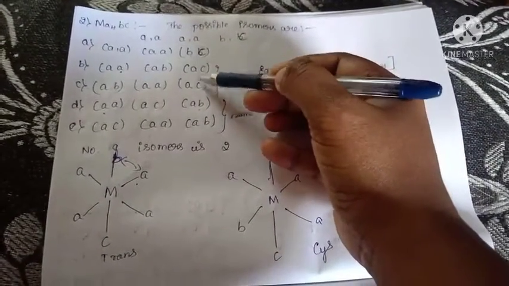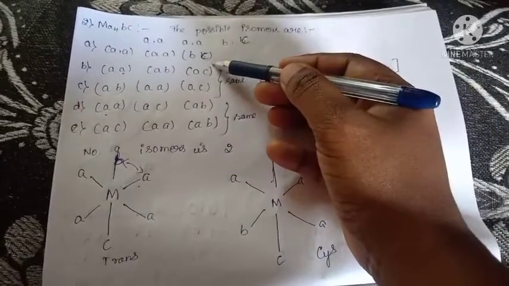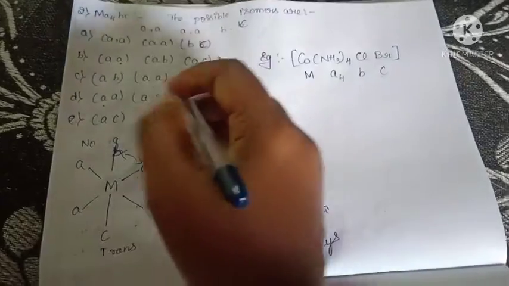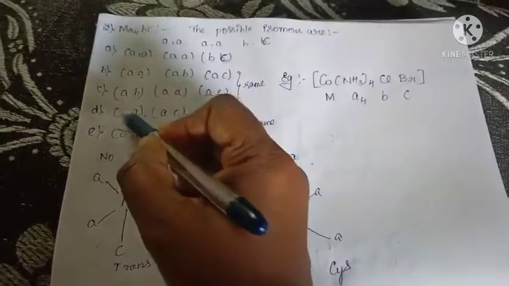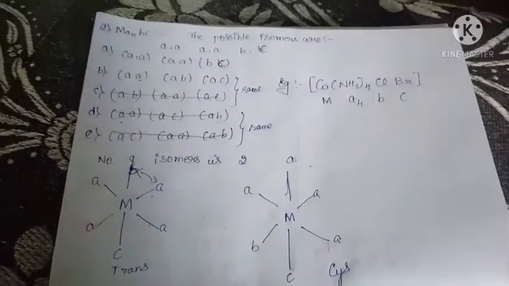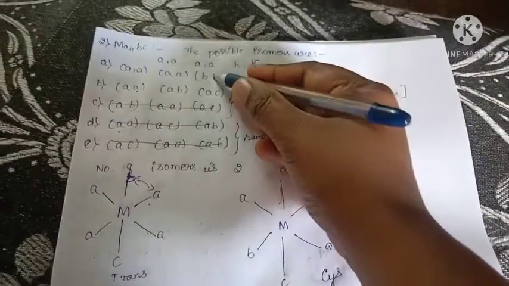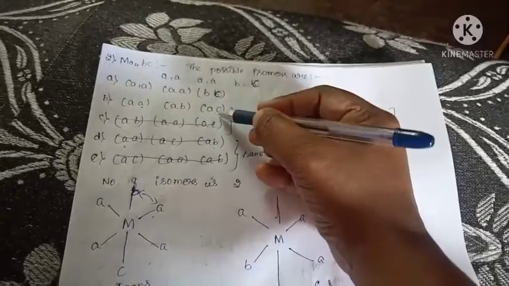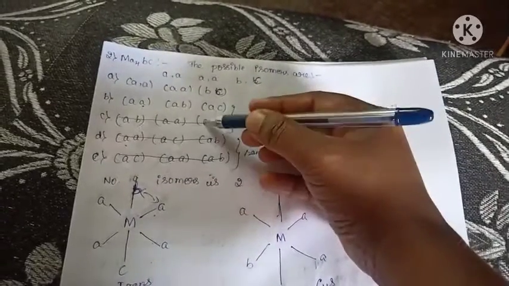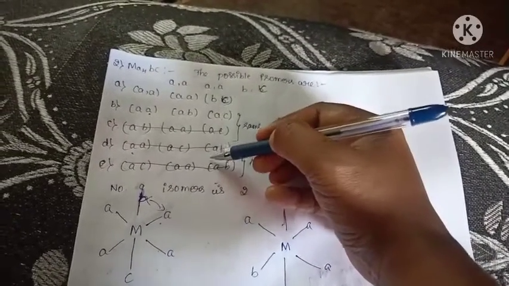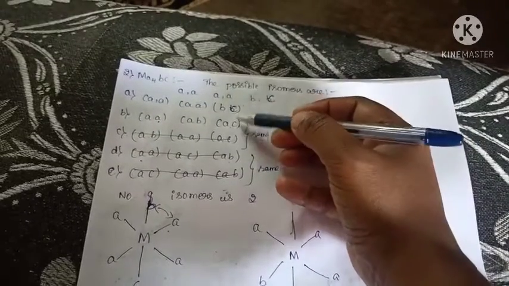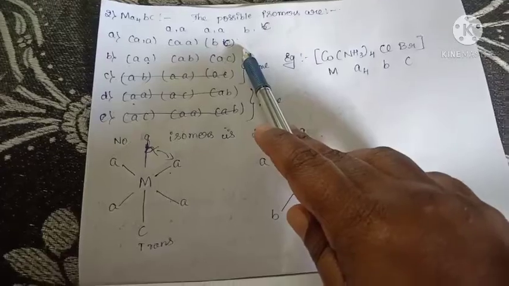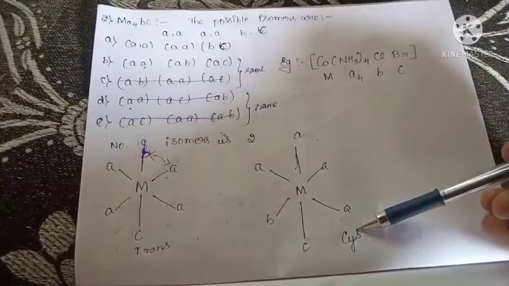In that, 4 isomers are same. So that's why we have to consider only 1, and we don't have to consider another 3. So in this type also they exhibit only 2 isomers. The possible isomers are 5, but 4 isomers are the same, so we consider only 1, that should be 2 isomers. There are 2 isomeric forms formed here, that is trans and cis isomer.